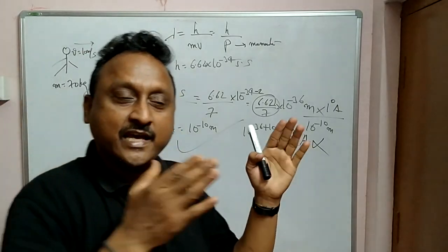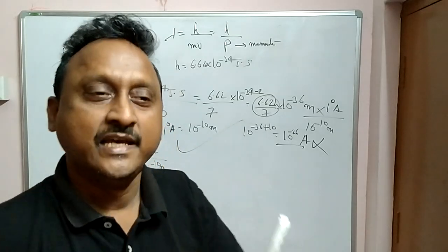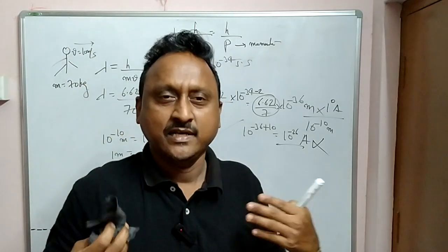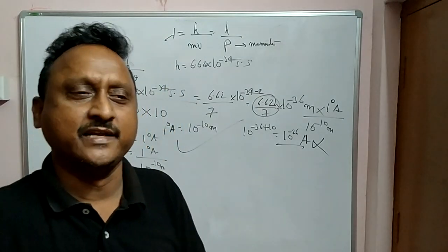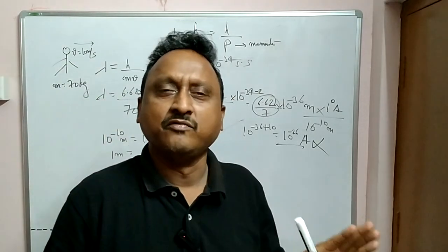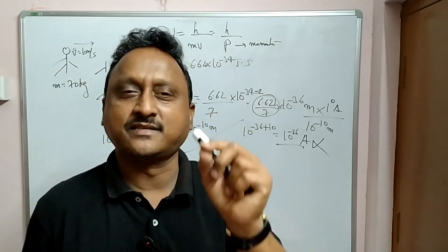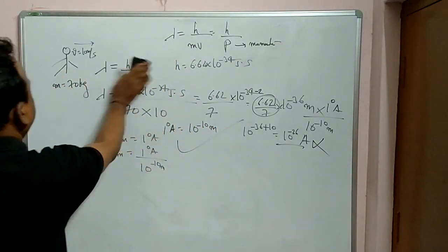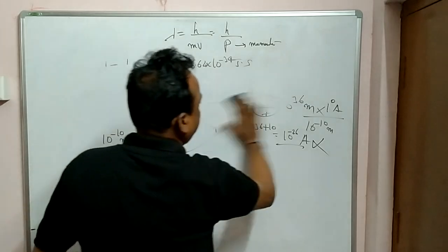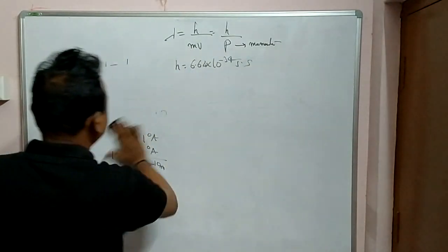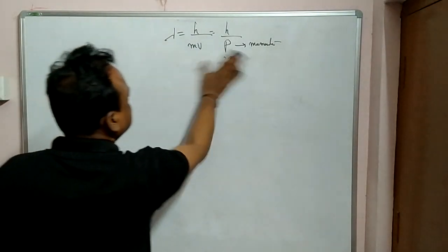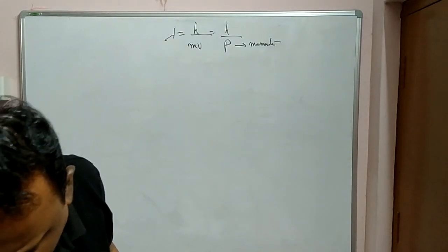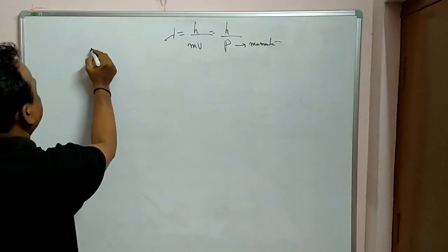So that is why, according to de Broglie's hypothesis, heavier bodies, heavier masses like a 70 kg body, a 100 kg body, cannot have wave nature. Only elementary particles like electrons, protons, alpha particles will show wave nature, according to this example. Clear? Right. You can try for example for electrons. Look, for example, what is the mass of an electron?